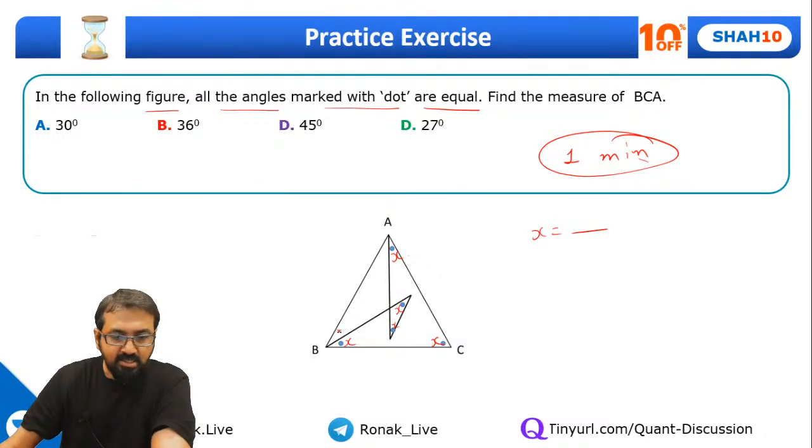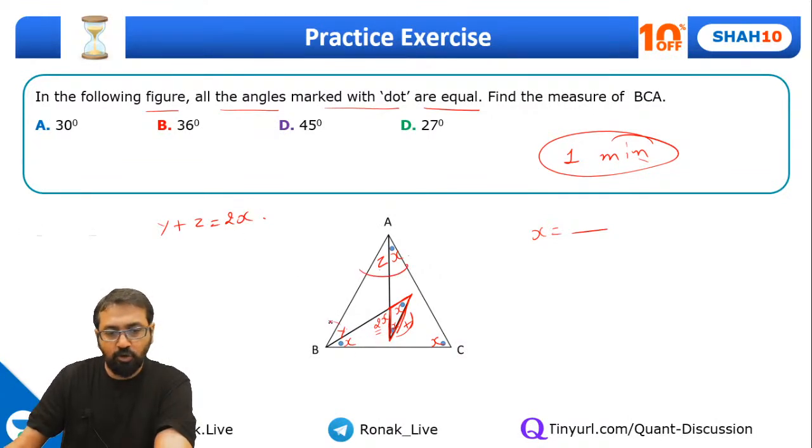Let me take this as y and this as z. Okay, can I say, look at this triangle. In this smaller triangle, the interior angles are x, x, so this external angle has to be the sum of these two angles. So this has to be 2x, and 2x is also equal to y plus z. So I got y plus z is equal to 2x.